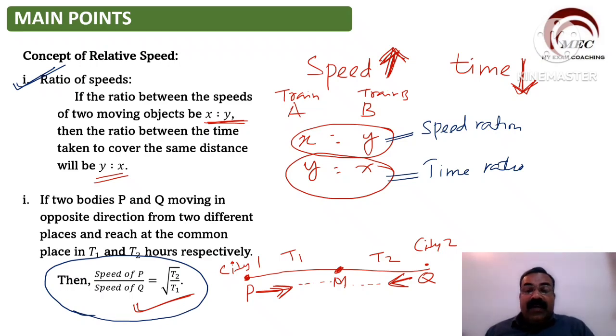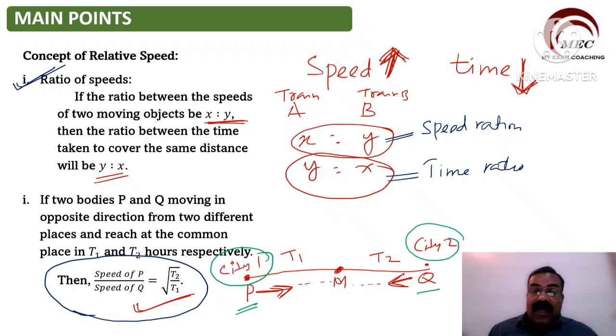This is city 1. From city 1, one train P is starting, and from city 2, the train Q is starting.